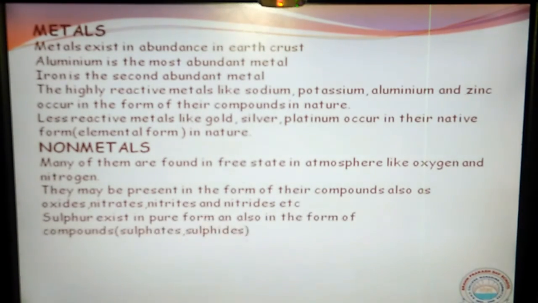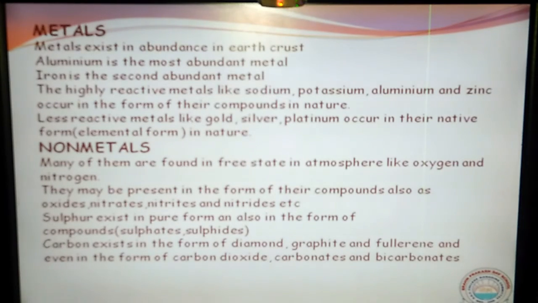And some of them we can see in pure form, like sulfur. This is available in pure form, and it is also available in the form of compounds like sulfates, sulfides, sulfites, sulfuric acid. Now, here we have a few more examples, like carbon. It is available in the form of diamond, graphite, Buckminster fullerene, also called buckyball, fullerene. And carbon is also available in the form of compounds, like carbon dioxide, carbonates, bicarbonates.